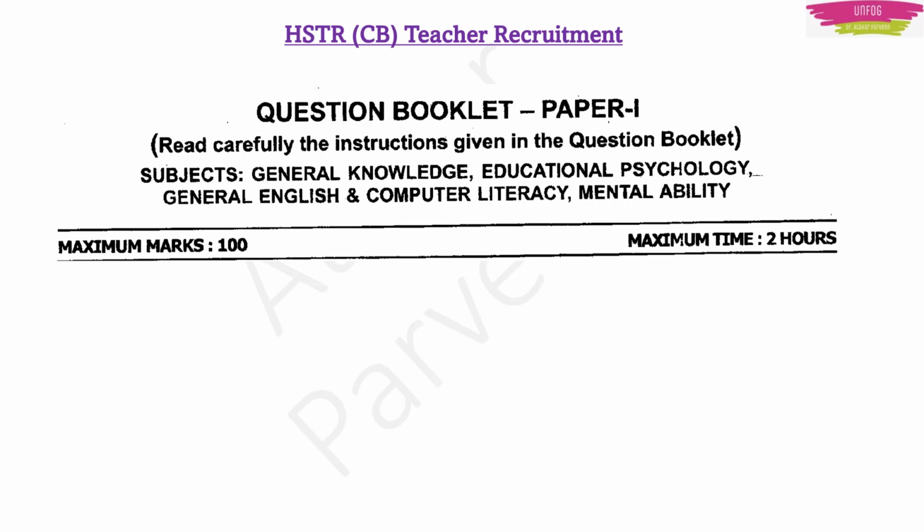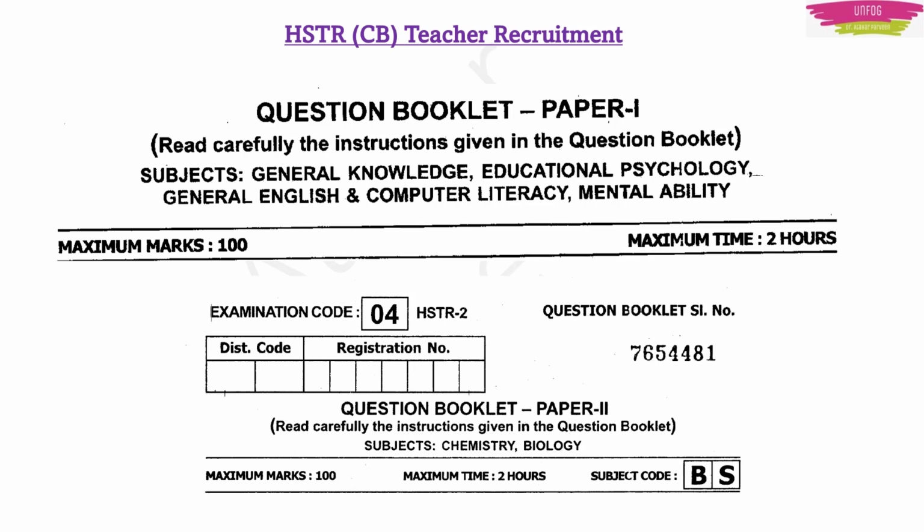Another will be paper 2, which will be the subject specific paper. For CB aspirants, the second paper will be chemistry and biology. If the PM aspirant is there, then the subject will be physics and mathematics in paper 2. For CB aspirants, it is chemistry and biology, and paper 2 is also for 100 marks and the time given will be 2 hours.